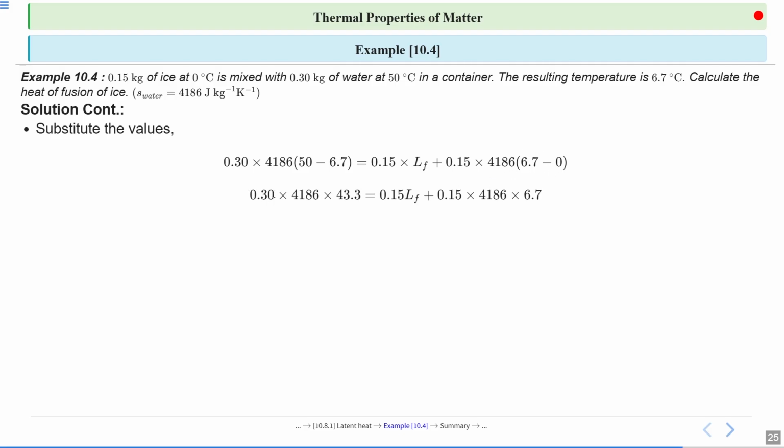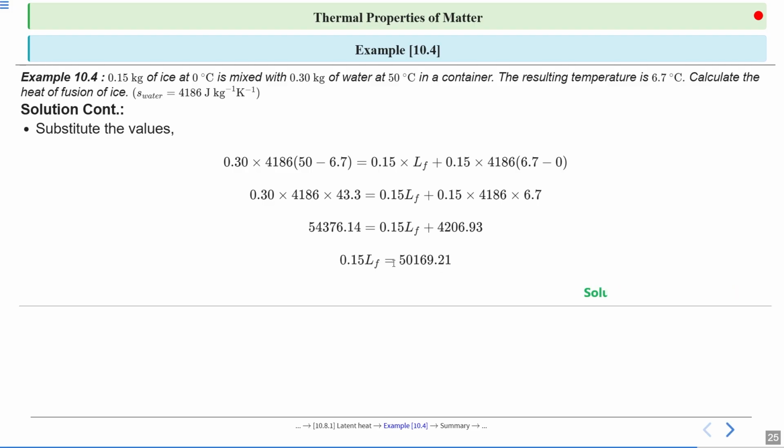So it will be 0.30 into 4186 into 43.3 is equal to 0.15 LF plus 0.15 into 4186 into 6.7. So solving this equation, you will get 54376.14 is equal to 0.15 LF plus 4206.93. So it will become 0.15 LF is equal to 50169.21.